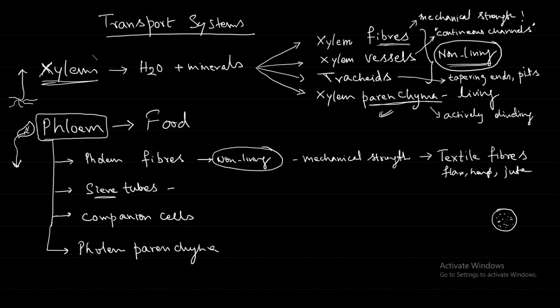No nucleus. But if you look at the other plant cells, like the companion cells and phloem parenchyma, and so many other cells in the plant, they will all have a nucleus. This is very excellent, these sieve tubes. They are conducting the food. Sieve tubes are conducting food material, and they don't have a nucleus.